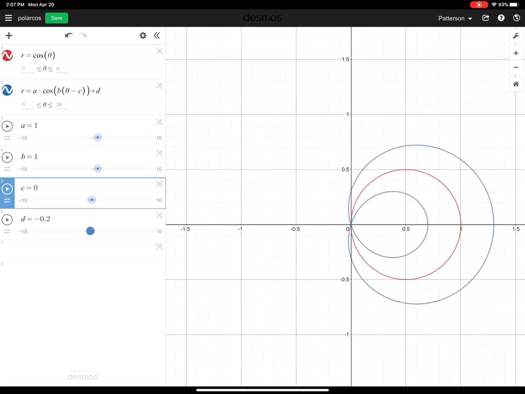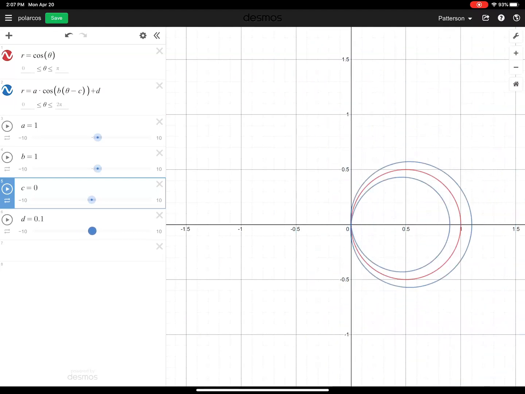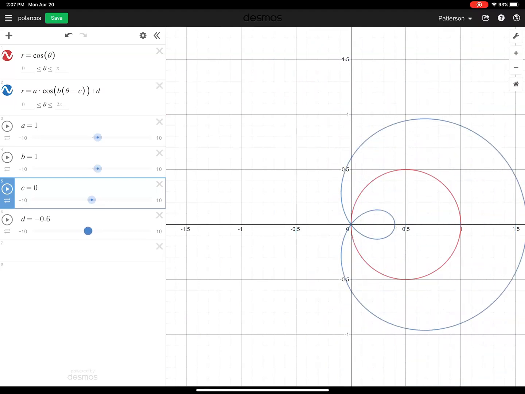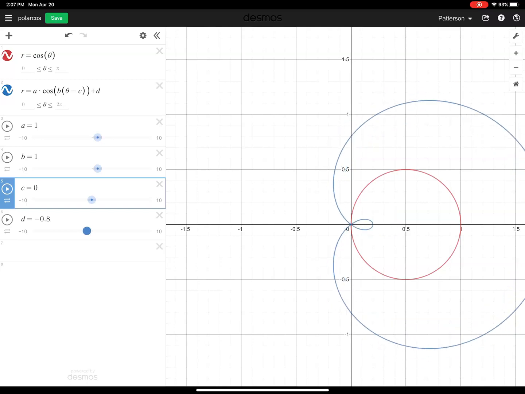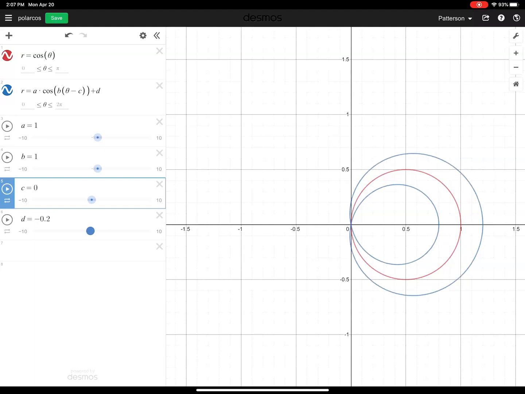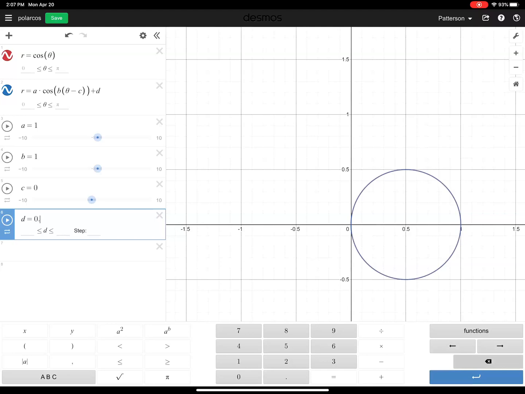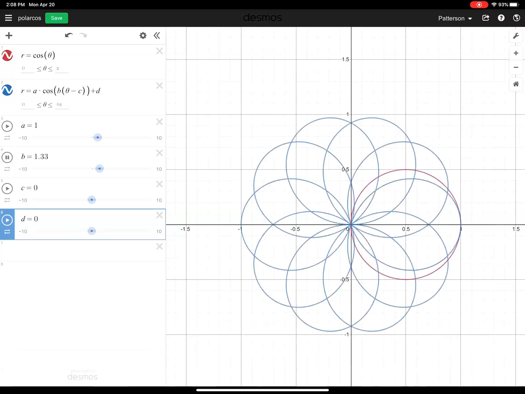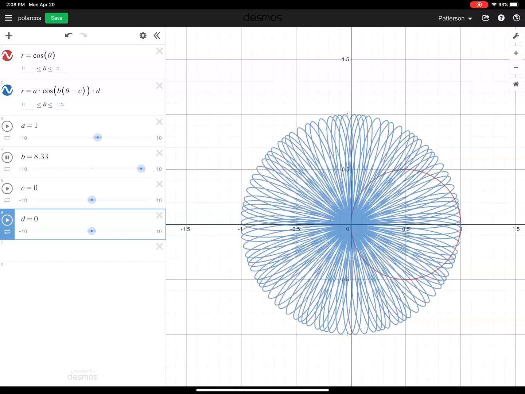So when it's positive, it just kind of blows up, and when it goes down smaller, at some point I'm getting these little loops when it's between 1 and -1, it looks like. So that's kind of interesting that I get a loop inside there. So that's what D does. But the real interesting one is B, because I get these crazy curves.